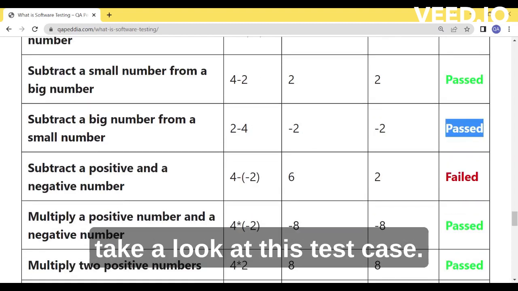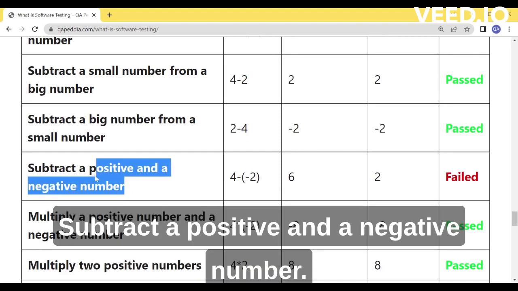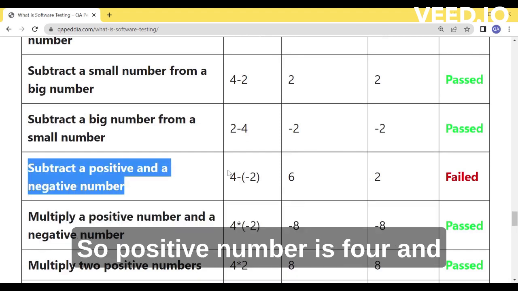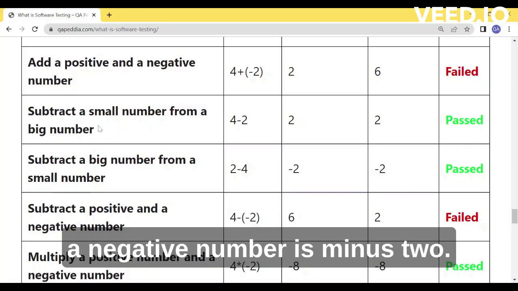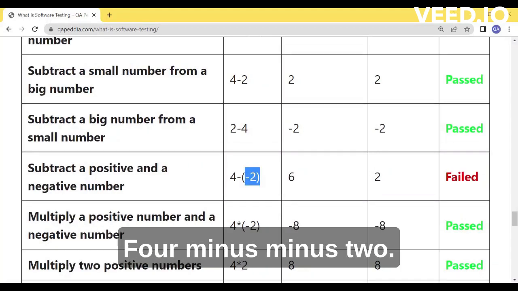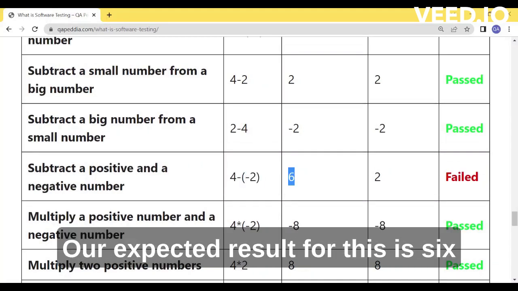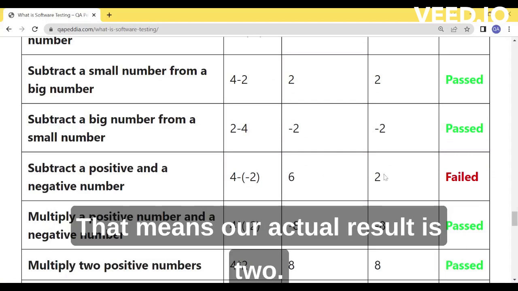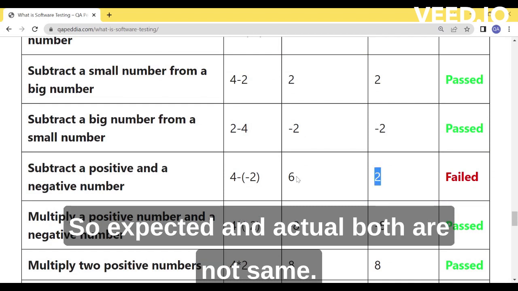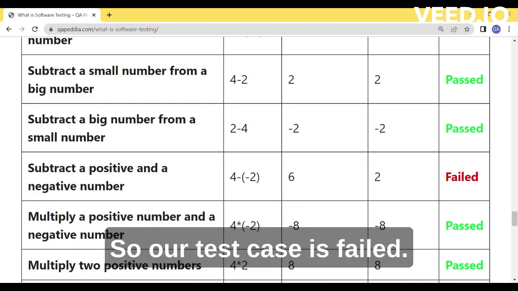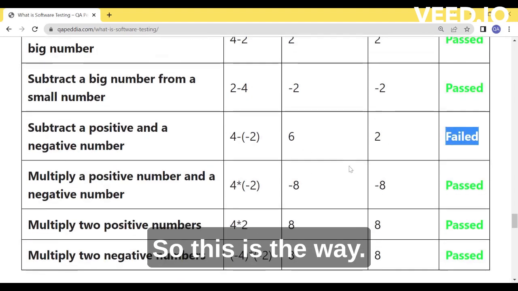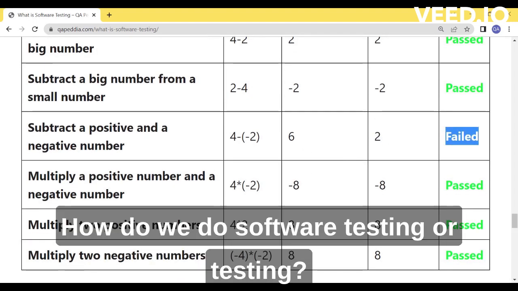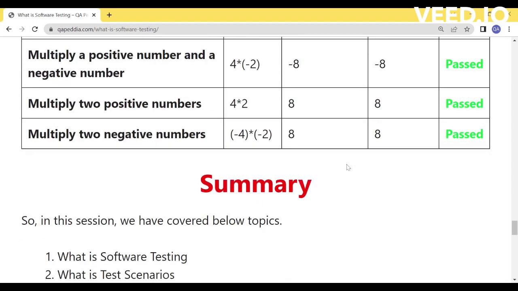And let's take a look at this test case. Subtract a positive and a negative number. The positive number is 4 and the negative number is -2. 4 minus -2. Our expected result for this is 6, but our calculator is showing 2. That means our actual result is 2. So expected and actual both are not the same. So our test case is failed. So this is the way we do software testing.